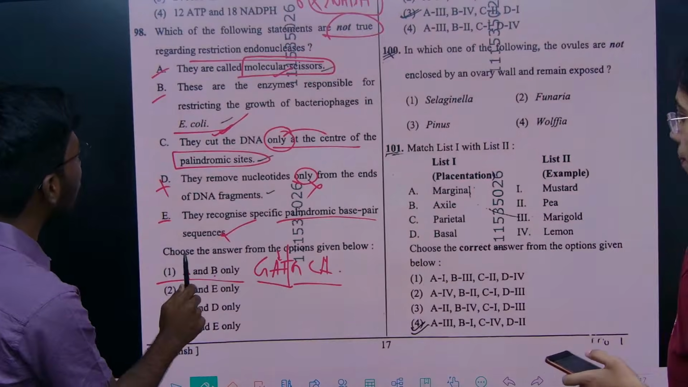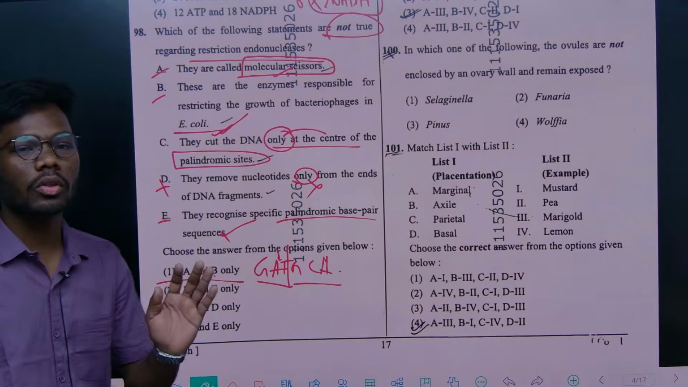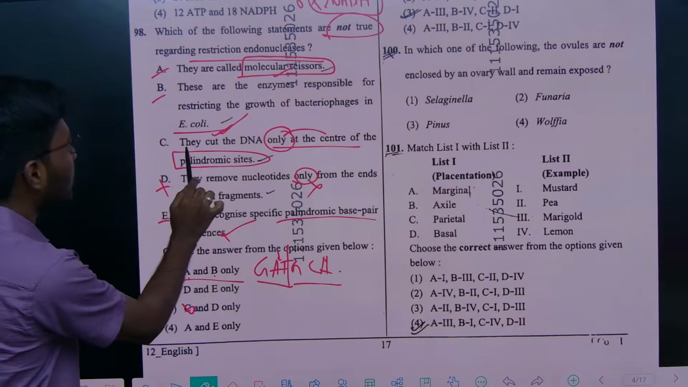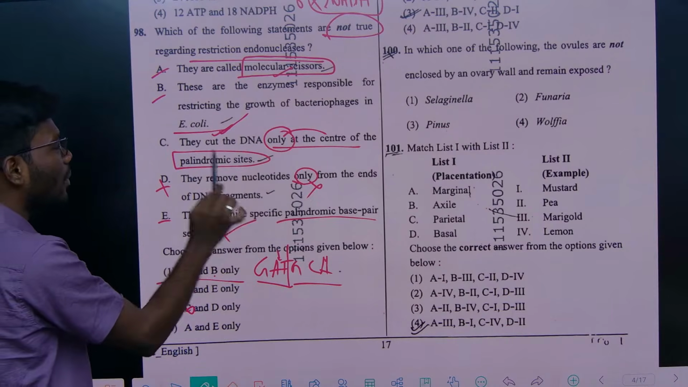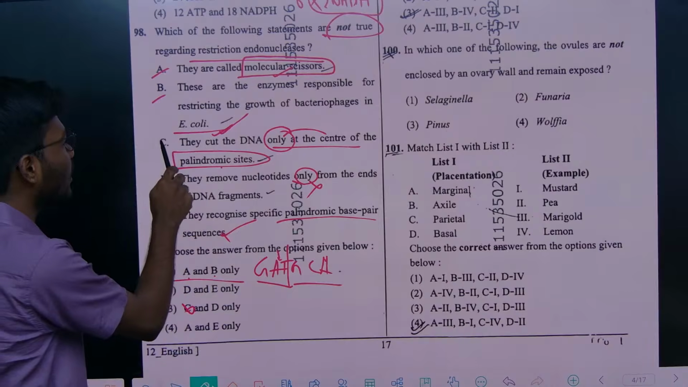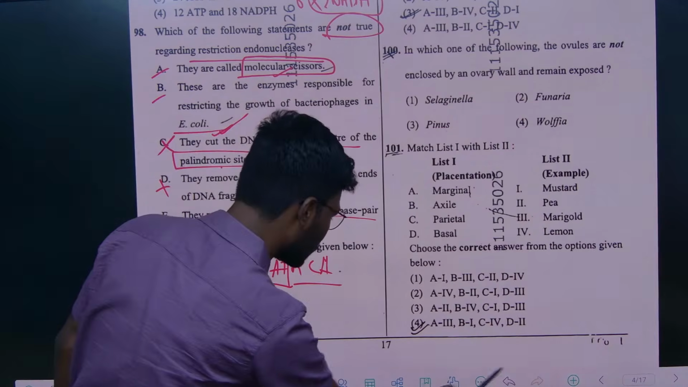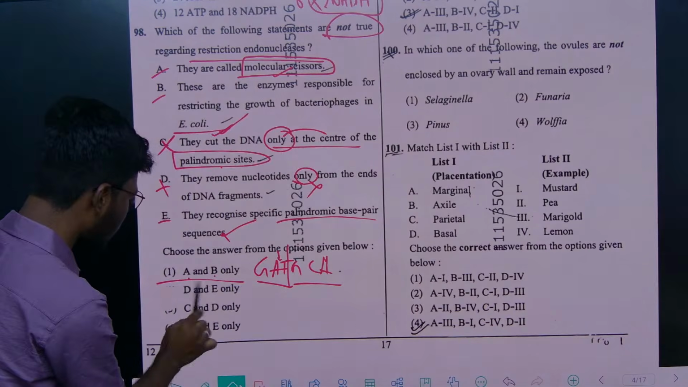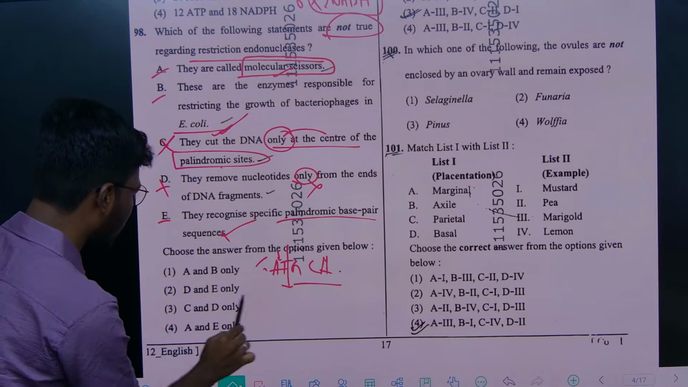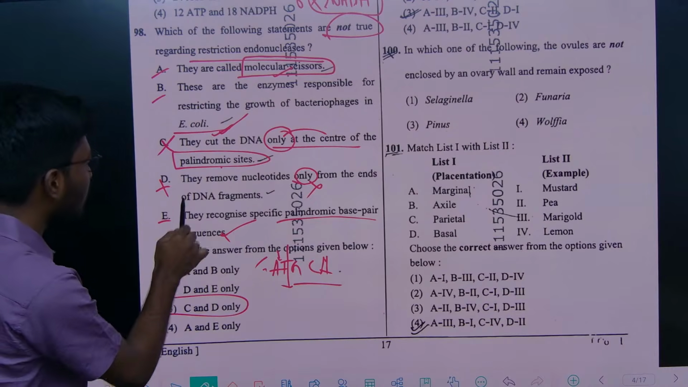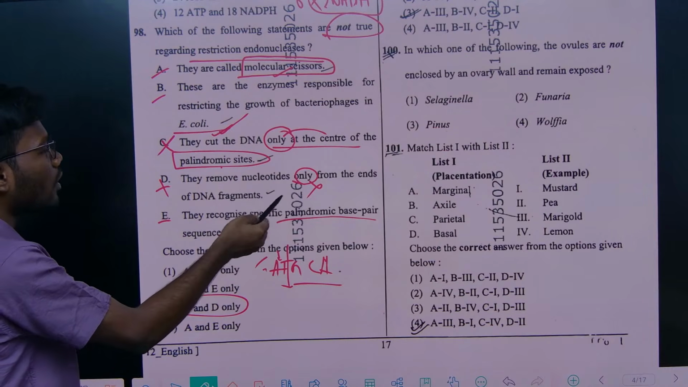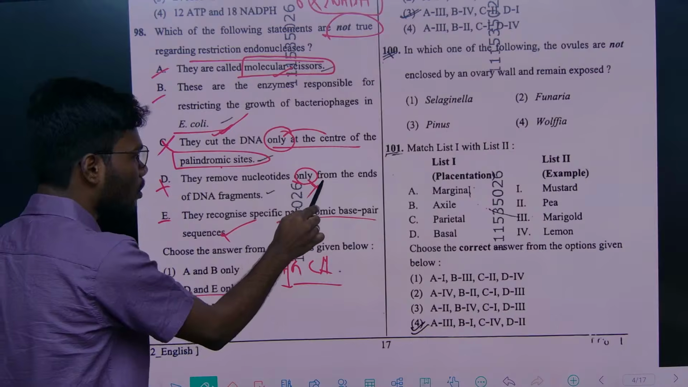Yeah, it came. So, they are asking about incorrect statements. See, they cut the DNA only at the center of the palindromic sequence, which was exactly the incorrect statement. So, here option 3 will be the wrong statement. And see, they remove nucleotides only from the end of the DNA fragments, that is also wrong.